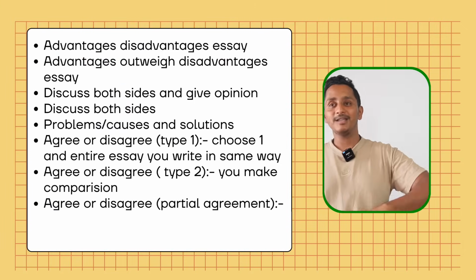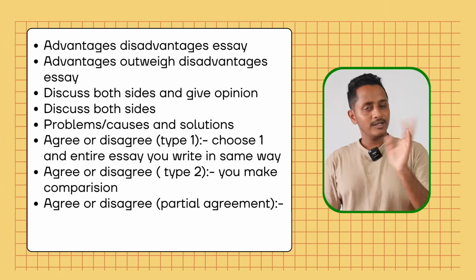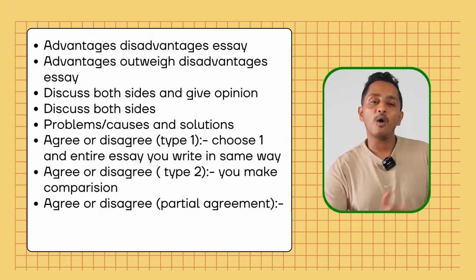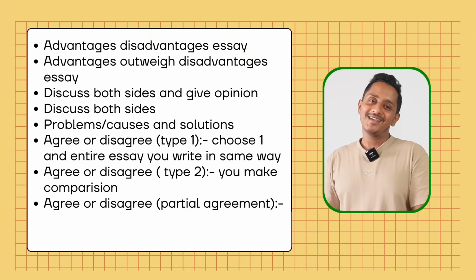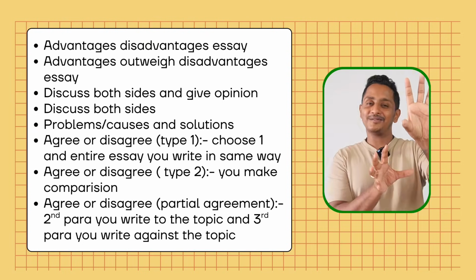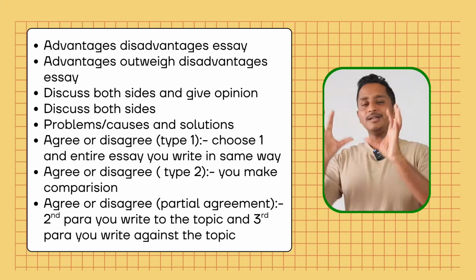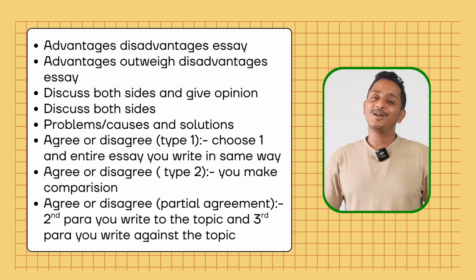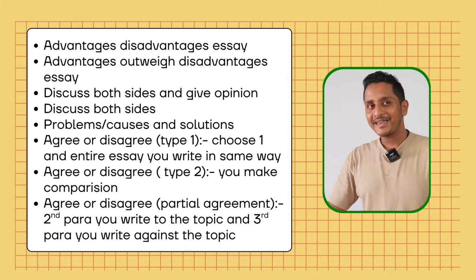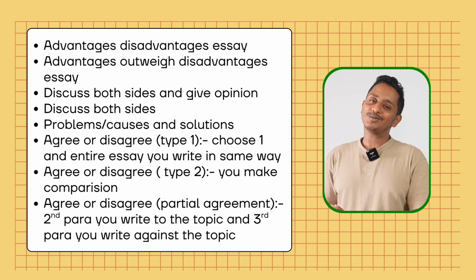Or type 3 is there where the question itself asks you, do you agree, disagree, or to what extent you agree. There you can say I completely agree and write second paragraph agree, third paragraph agree. Or you say I completely disagree and write second paragraph disagree, third paragraph disagree. Or you say I partially agree. With second paragraph you write to the topic, third paragraph you write against the topic.